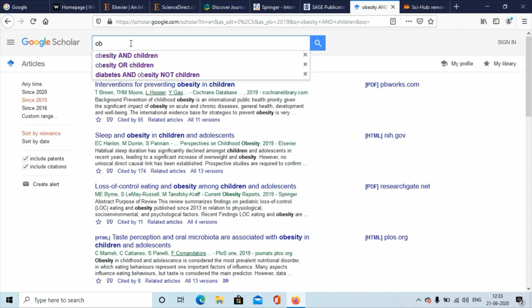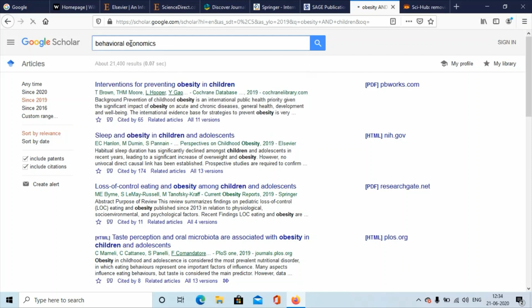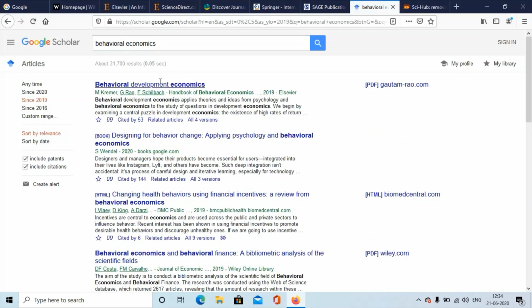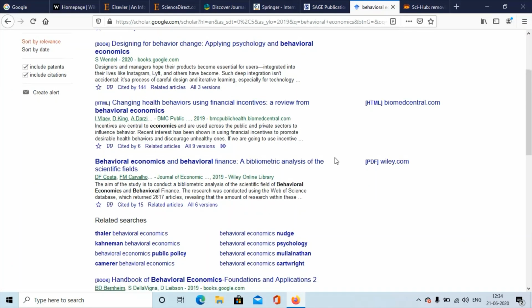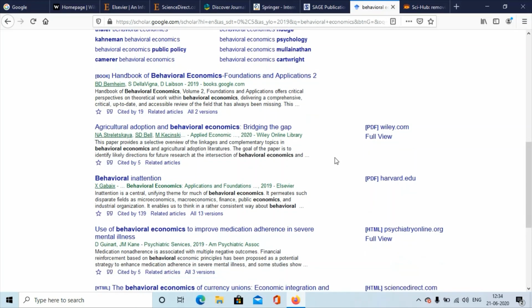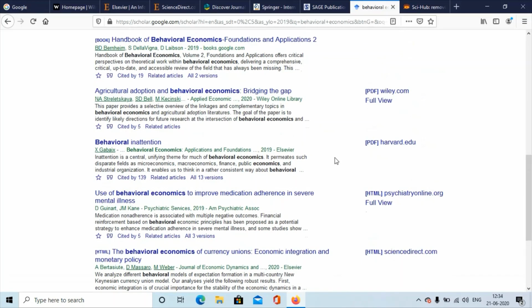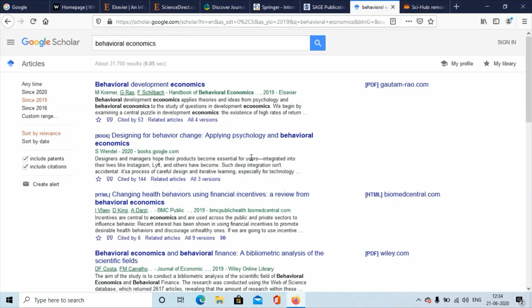Also, one more thing, suppose let's take an example of behavioral economics only. So we search for behavioral economics, and we have a PDF available for this. Let's look for something that we don't have a PDF for. Of course there are some papers that you'll have to purchase, because not all of the papers you'll find a PDF of.